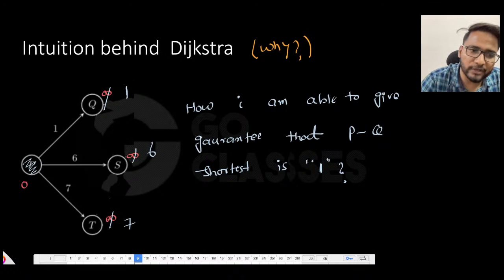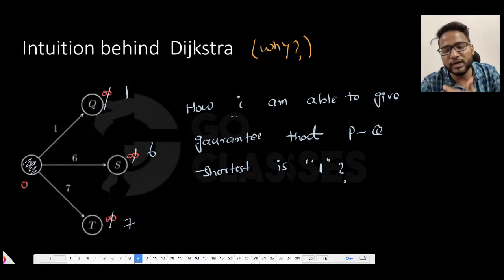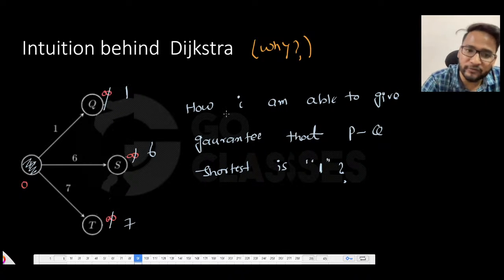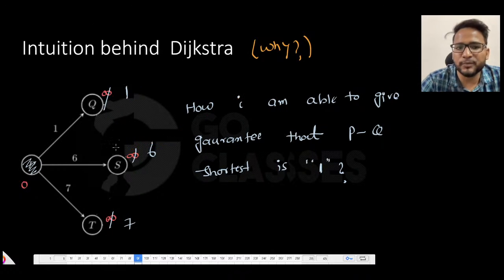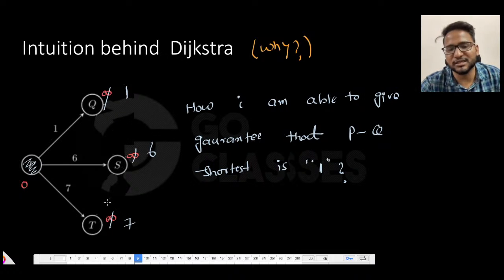Why am I saying that this is final? Why do I not need to explore it more? What if you come from S later? I mean, there is a new path that you discover. Later, what will you be doing? You will be relaxing probably some other vertices, maybe S, T, something like that, right?